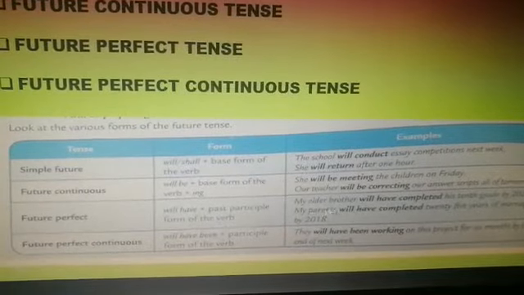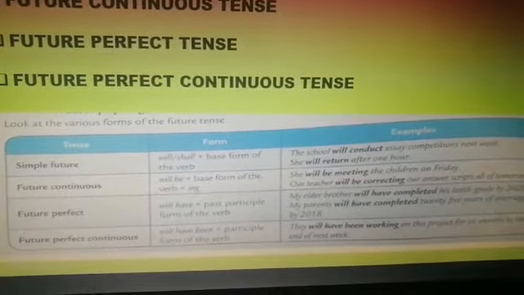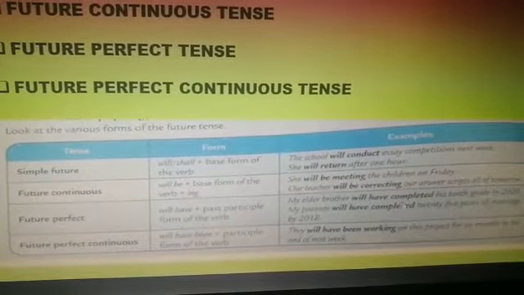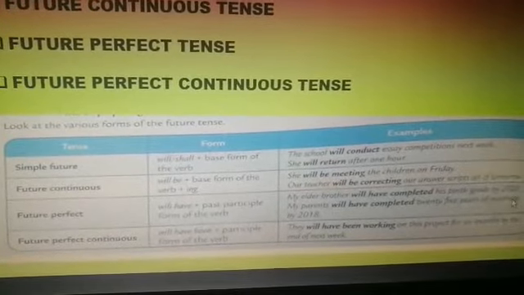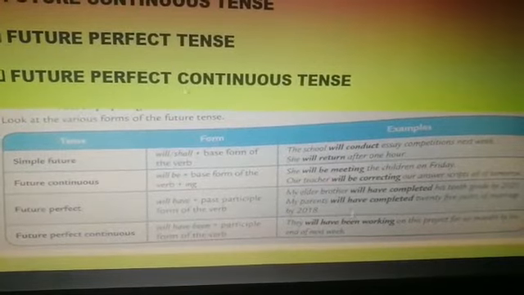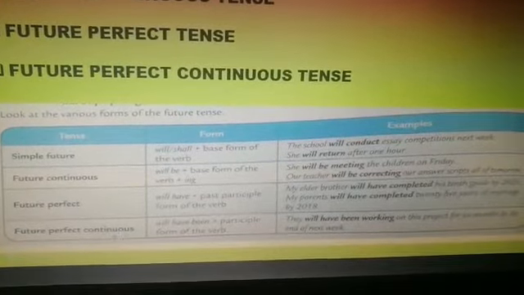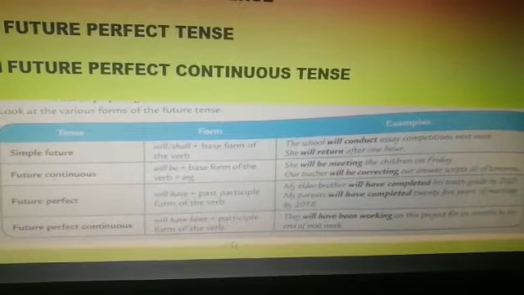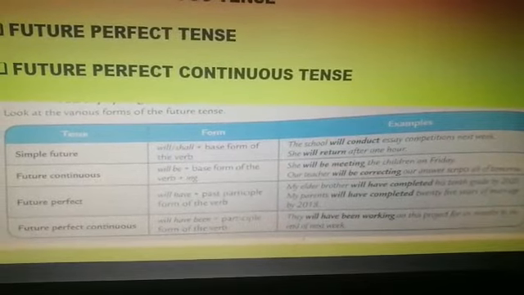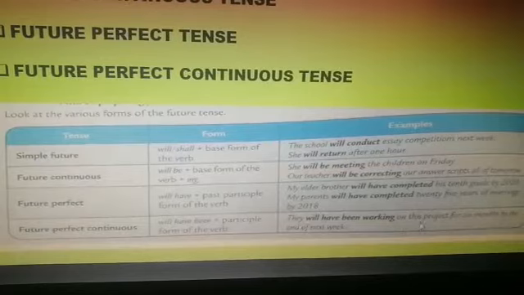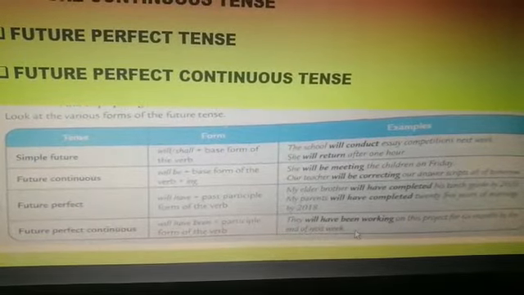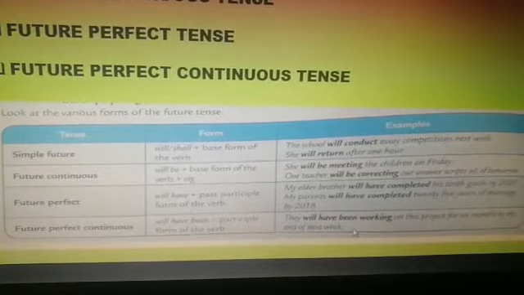Like for example, my elder brother will have completed his 10th grade by 2020. My parents will have completed 25 years of marriage by 2018. And future perfect continuous: will have been plus the participle form of the verb. Like for example, they will have been working on this project for 6 months by the end of next week.